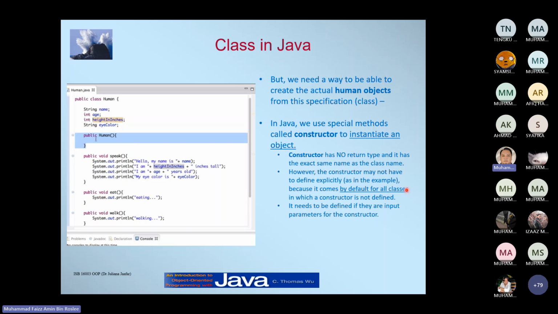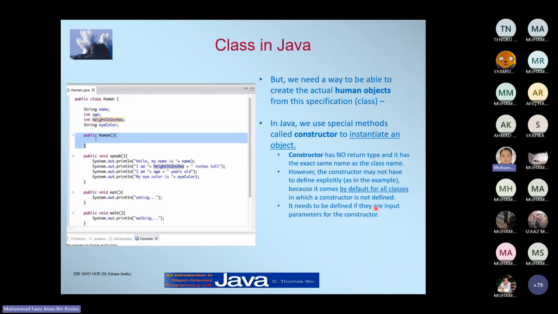So even if you don't specify the constructor, you still can instantiate the class, because all classes come with a default constructor.